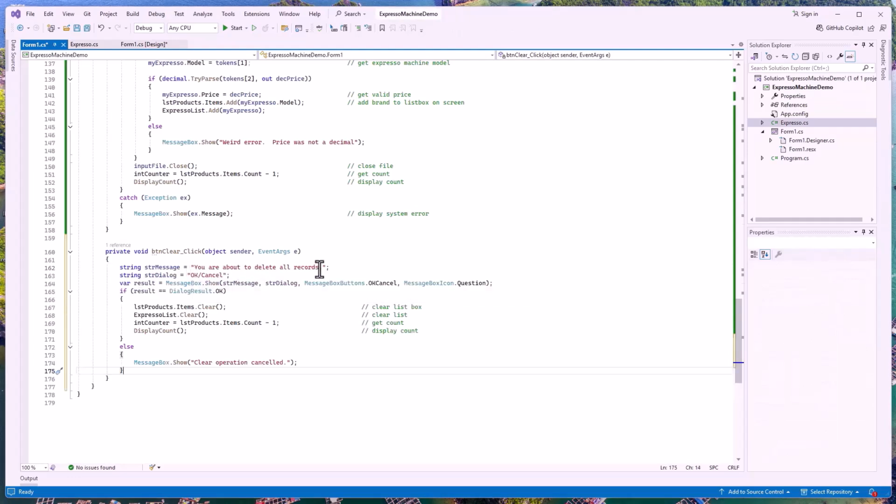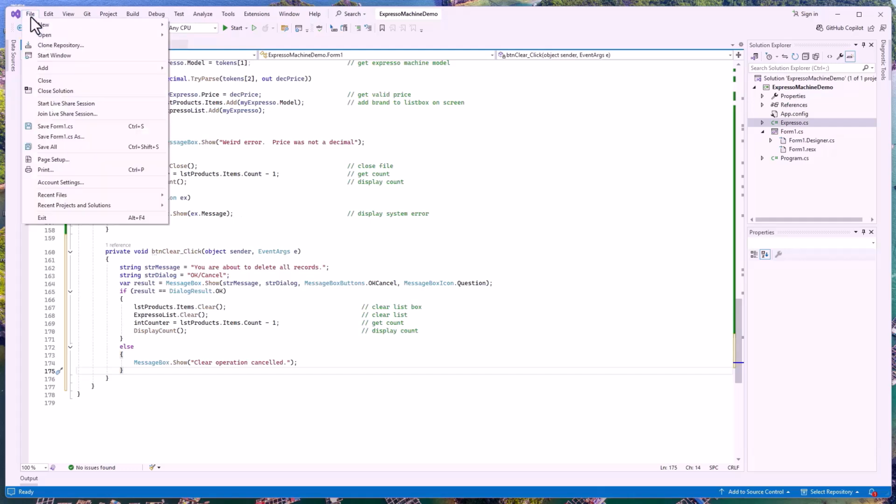String message, you're about to delete all records. OK, cancel. Set up our message box with our dialog. And if it's okay, we're going to do this. Otherwise, we're going to say the operation was canceled. If it's okay, we're going to say list product items clear. That clears the entire list box. Expresso list.clear. That clears the list. Int counter is equal to whatever it is, -1. And then we display that count of 0. That's all there is to it.